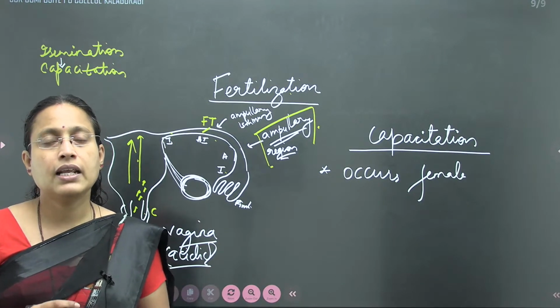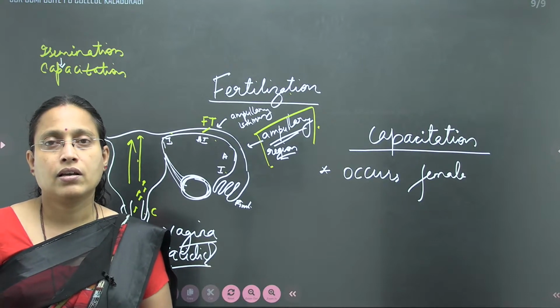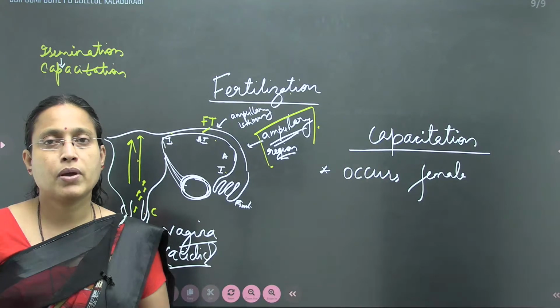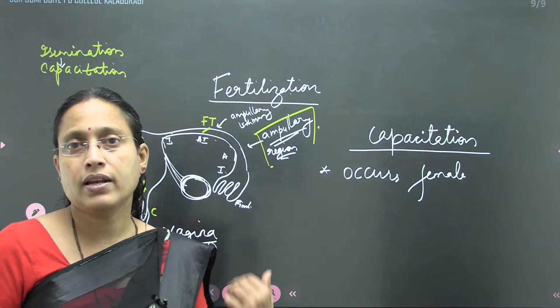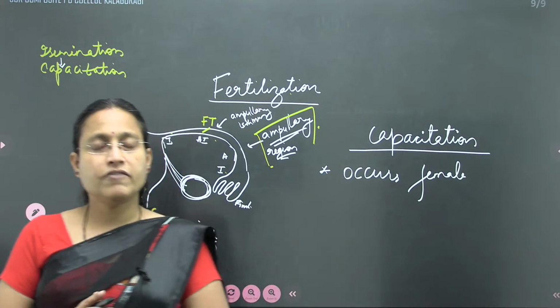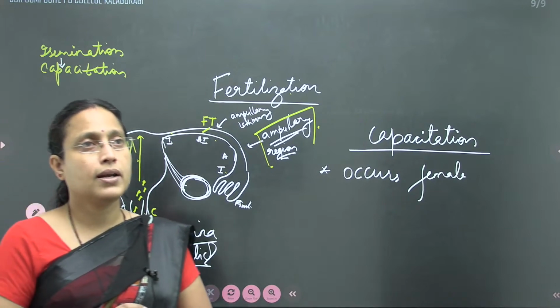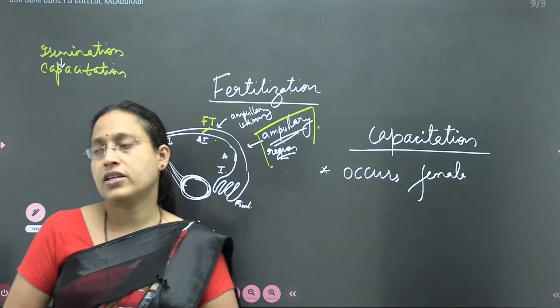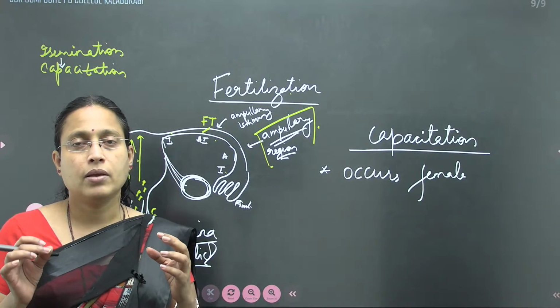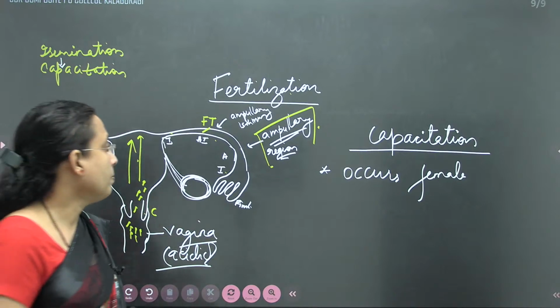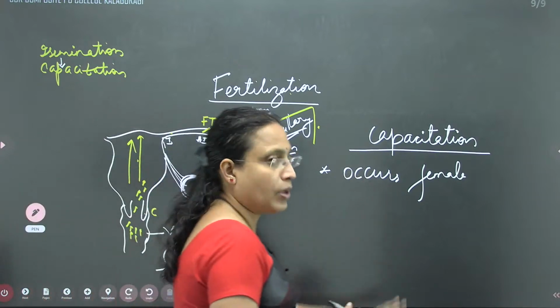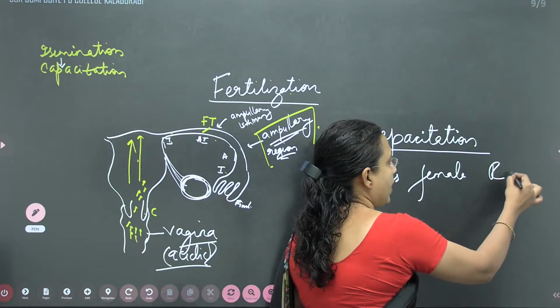But to make those sperms further competent enough, suppose the physiological maturation does not occur in the epididymis, then capacitation alone may not be enough for the sperm to fertilize the ovum. So this occurs in the female reproductive tract.